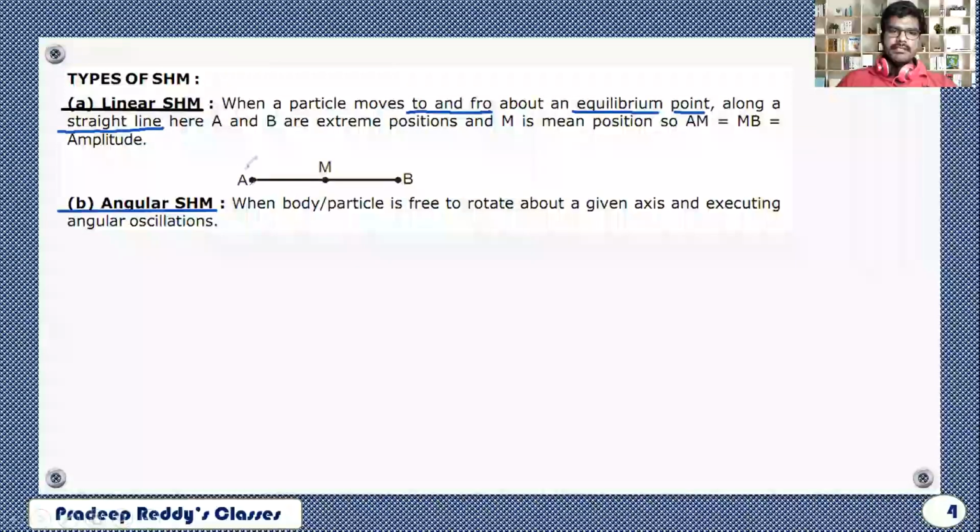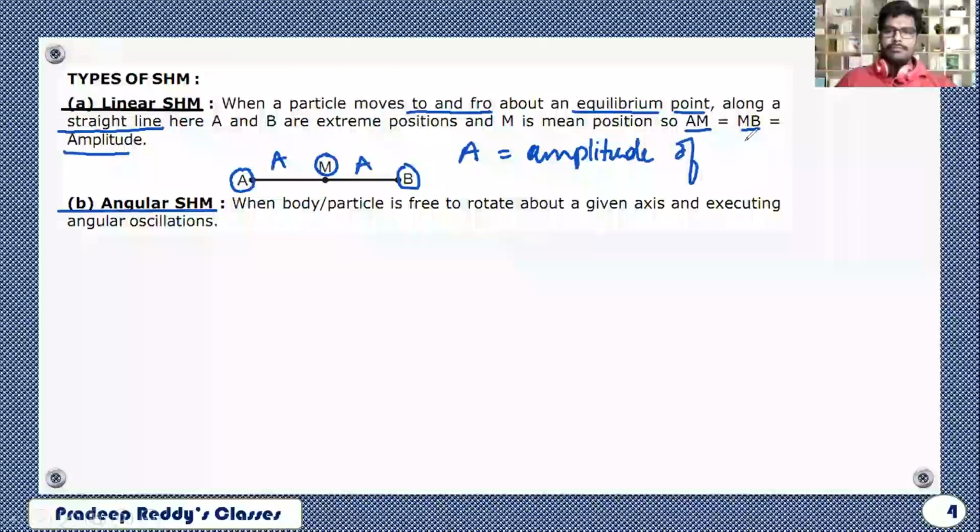Here you can see A and B are extreme positions and M is the mean position. So AM and MB are equal to amplitude. This distance is denoted with capital A. This distance is also capital A. Capital A is called amplitude of simple harmonic motion.